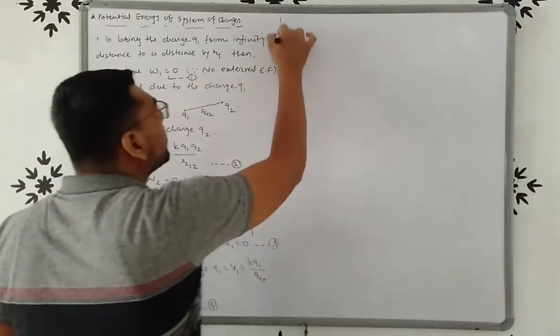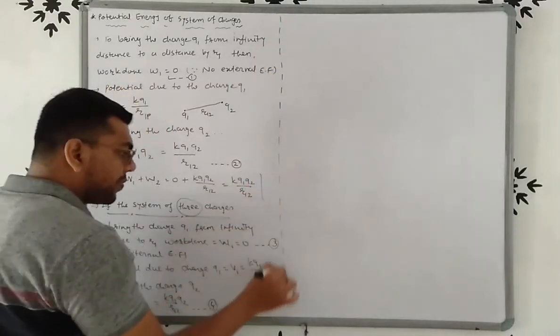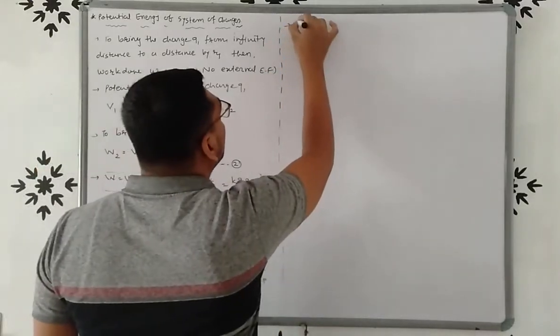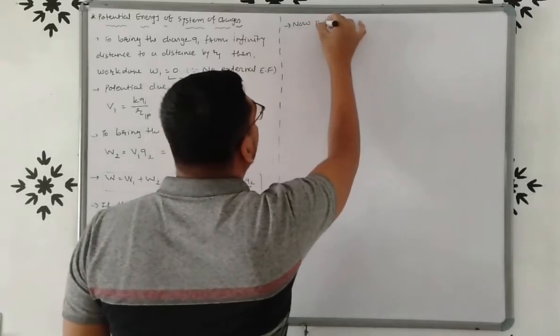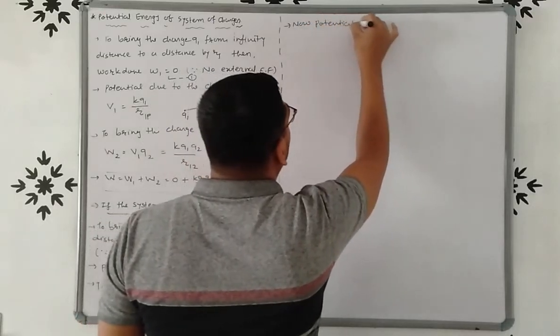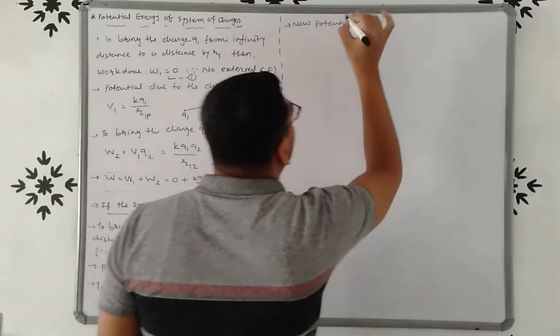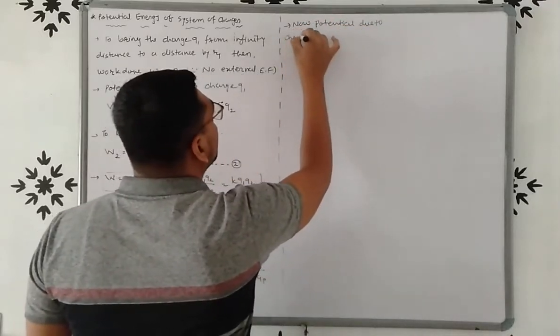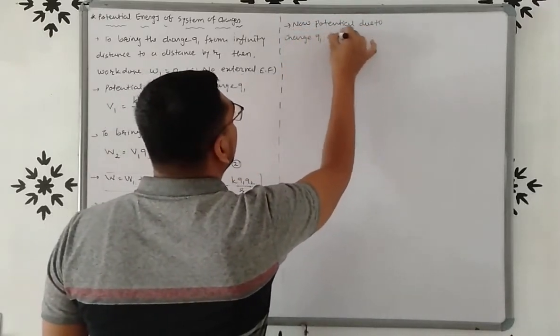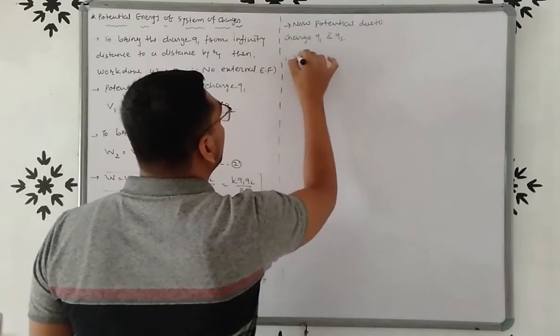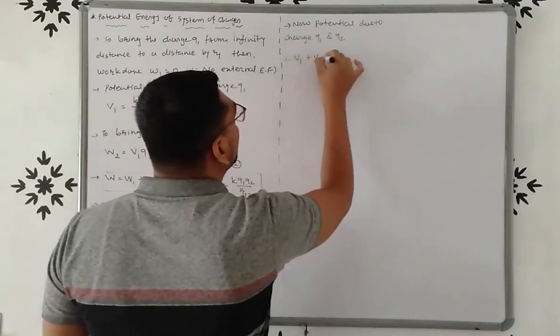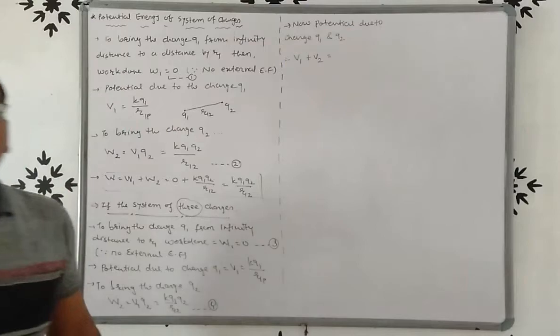So V1 plus V2 is the total potential due to Q1 and Q2.